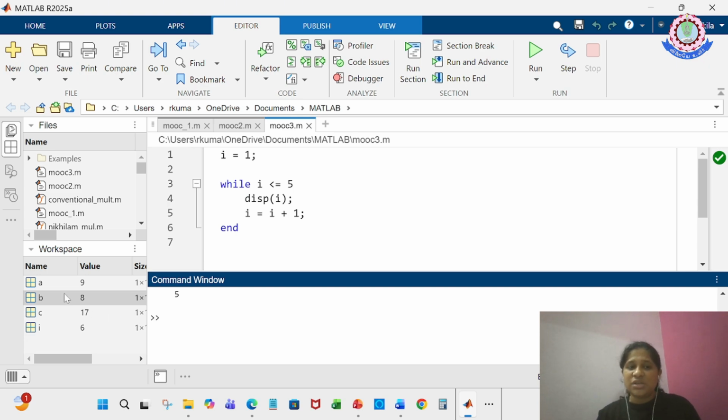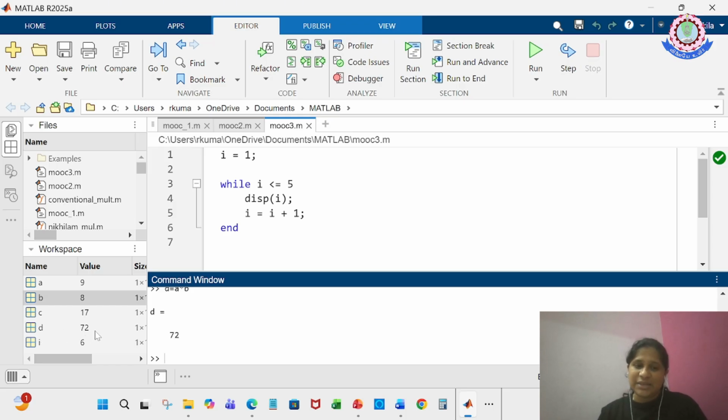These are the current variables in the workspace. If I want to do some process with them, let's say D is equal to A into B, so 9 into 8, that is my D. This is 72. Now if you see the workspace, you have the additional variable D and its value is 72.